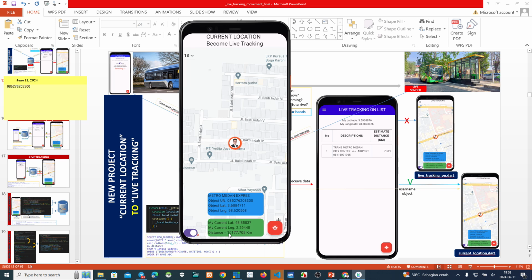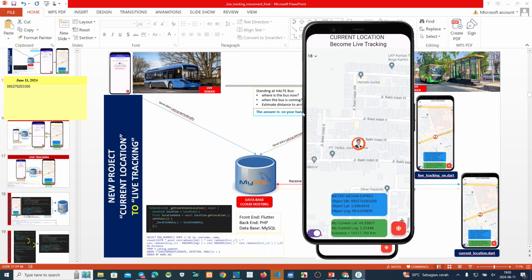How much? 10,177.7 kilometers. Okay, guys, this one you see, current location becomes live tracking.